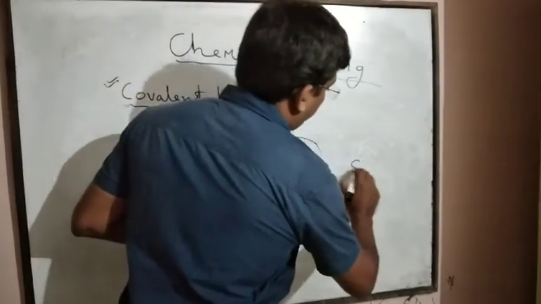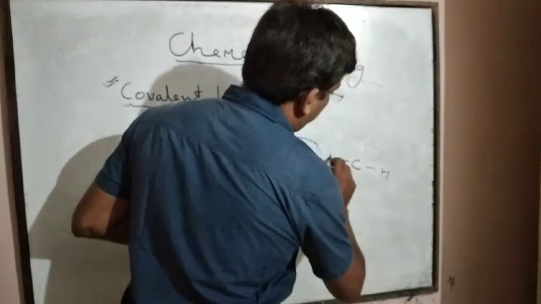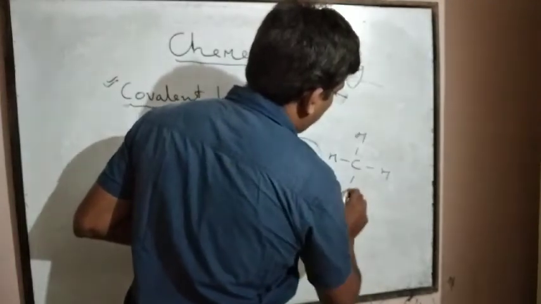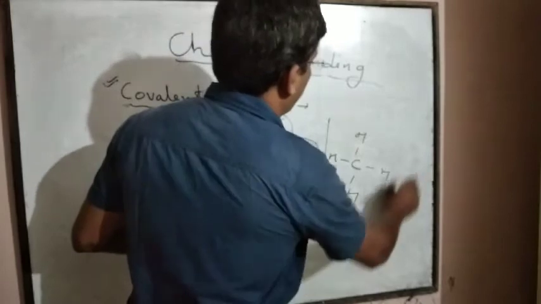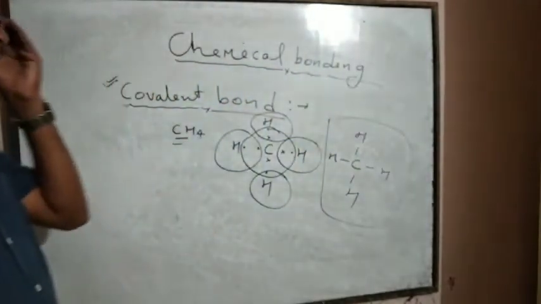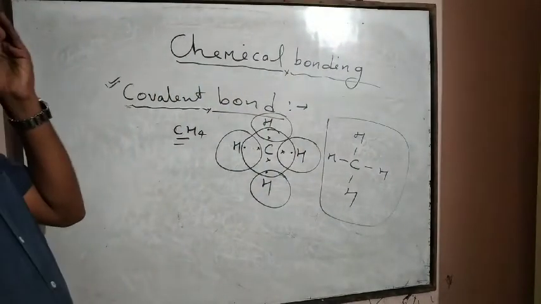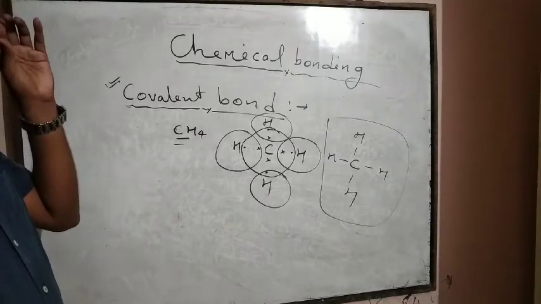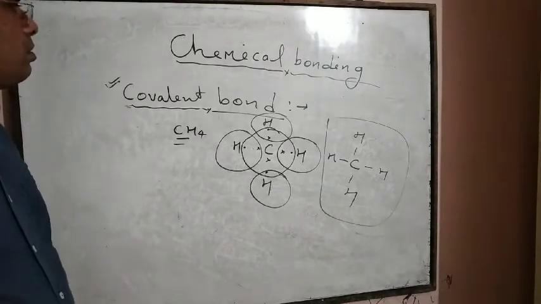Now 4 single covalent bonds will form like this. This one is CH4.